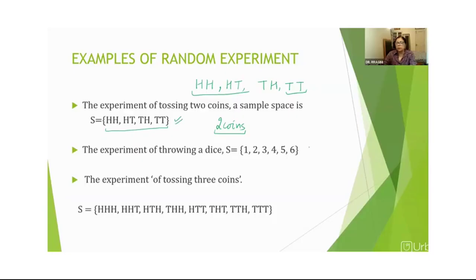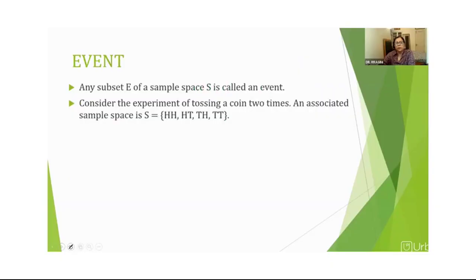Similarly, the sample space for throwing 1 dice is this. We write the sample space by putting capital S and making a set of all the possible outcomes, right? In case we toss 3 coins, these are the possible outcomes. These are different arrangements in which heads can appear and tails can appear. So we have taken all the possible outcomes here. So these are examples of random experiments.